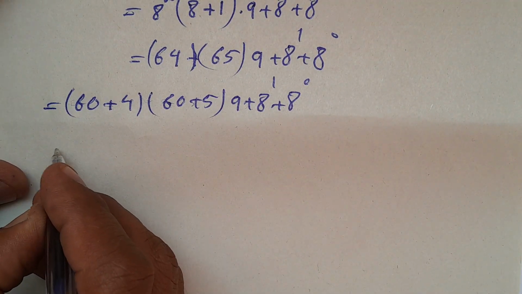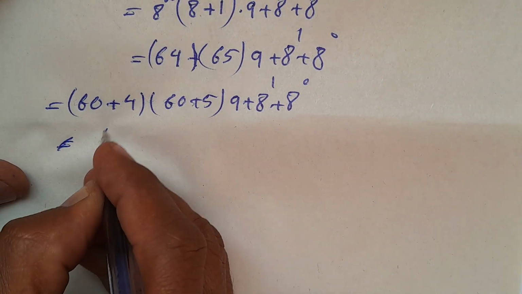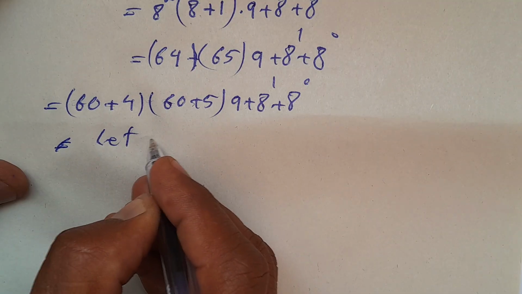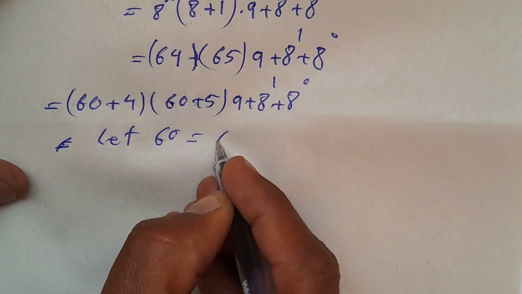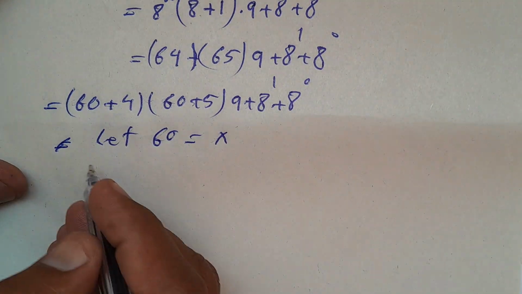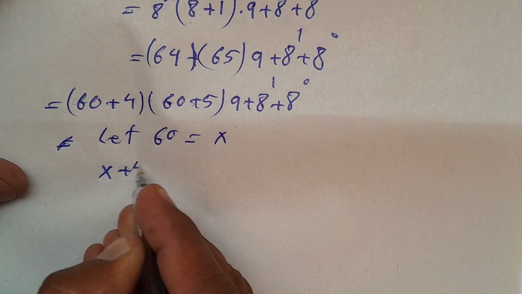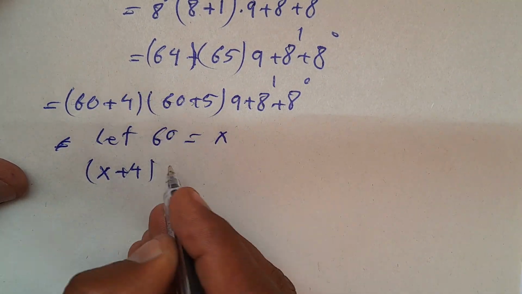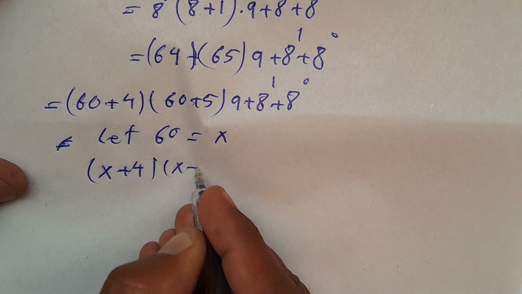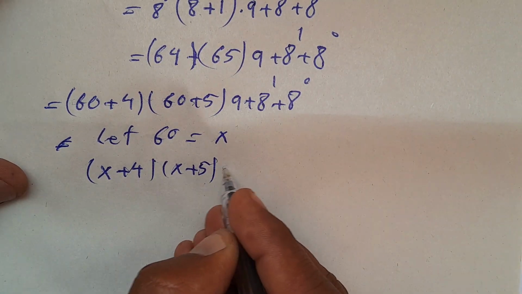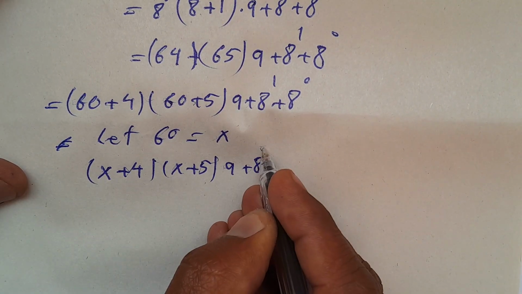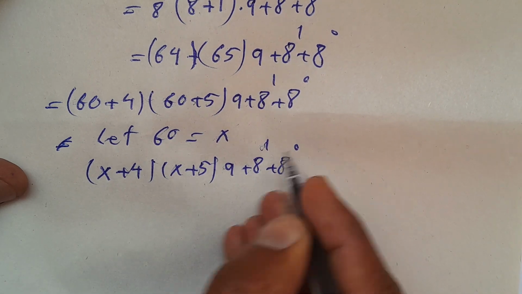And now I let 60 equal x. So here, instead of 60 I have x plus 4 times x plus 5, times 9 plus a to the power of 1 plus a to the power of 0.